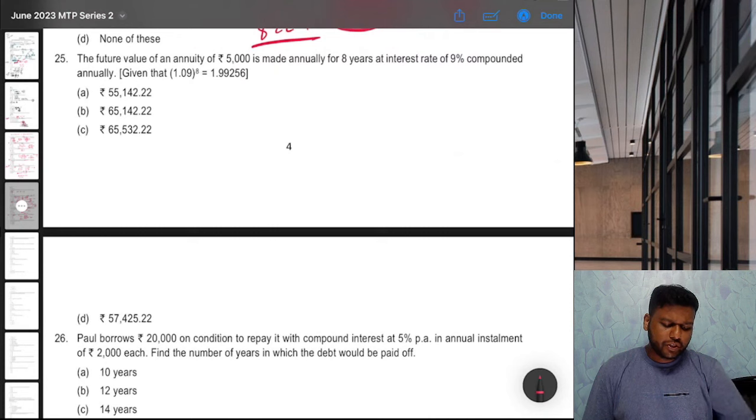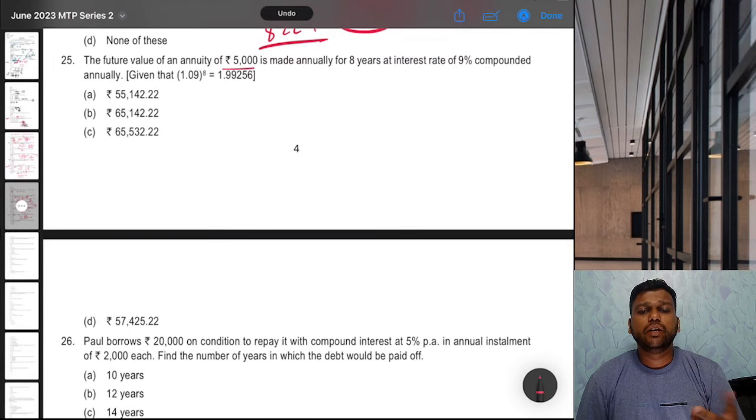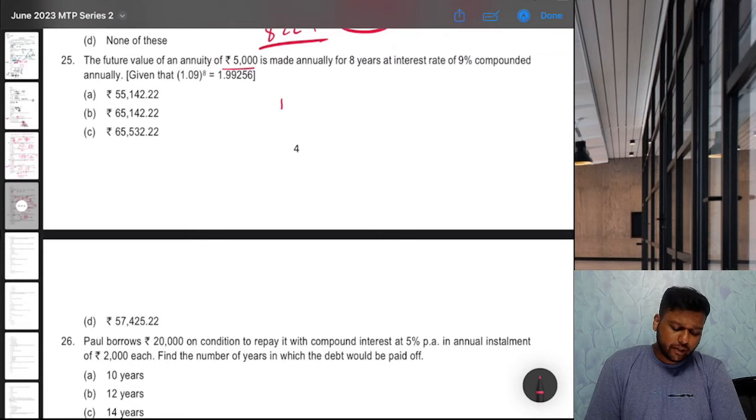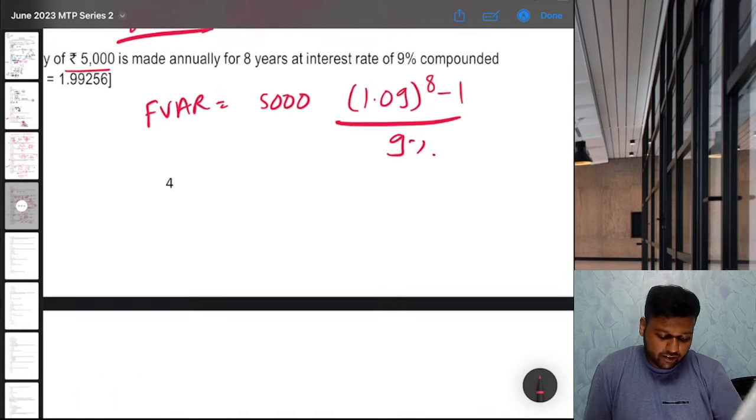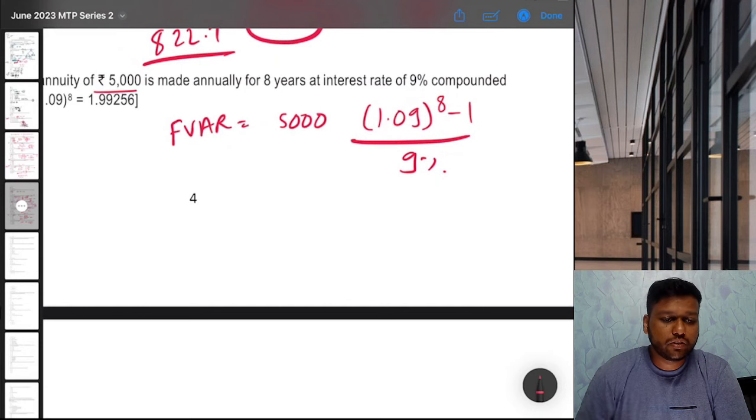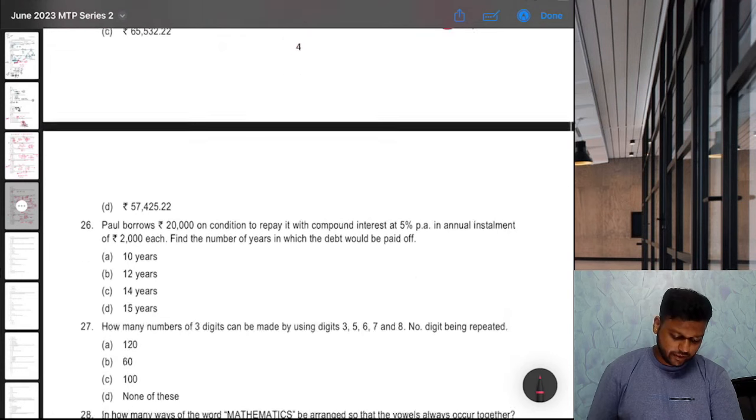Next, future value of an annuity of 5000 is made annually for 8 years at interest rate of 9% compounded annually. Future value is simple because future value of annuity is nothing but annuity amount into 1 plus i raised to n minus 1 upon i. They have already given 1.09 raised to 8, so we can use it. 1.99256 minus 1 divided by 9% into 5000. So 55142, option A.